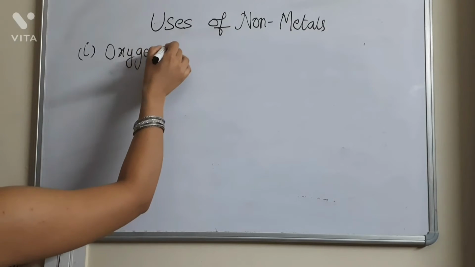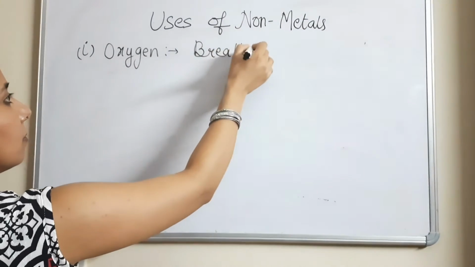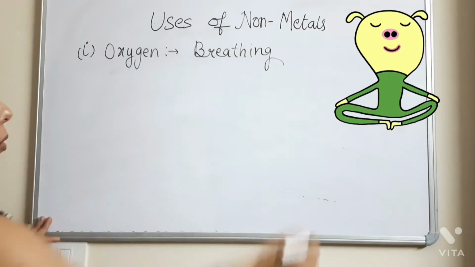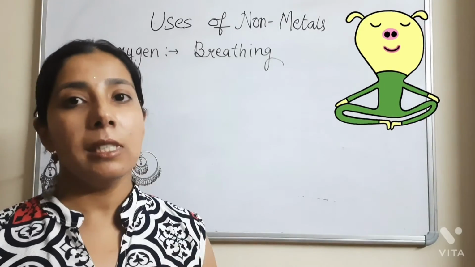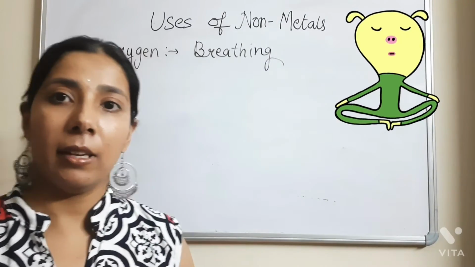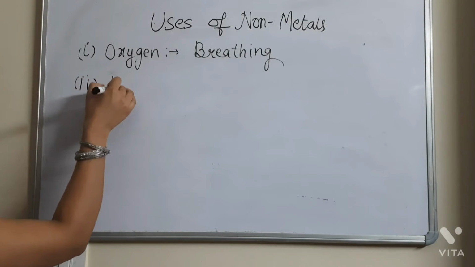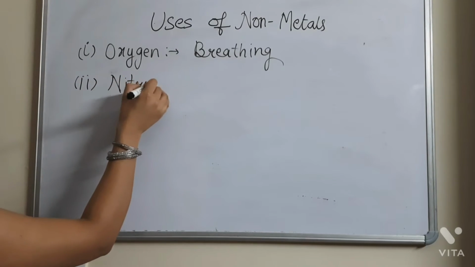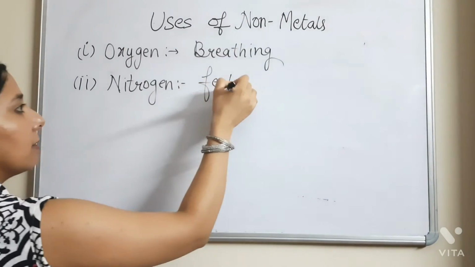Yes, oxygen non-metal is used for breathing. Very obvious. So oxygen helps us in breathing. We breathe in oxygen. So oxygen non-metal is used for breathing. Second is nitrogen. So this is another non-metal, that is nitrogen, which is used as a fertilizer.